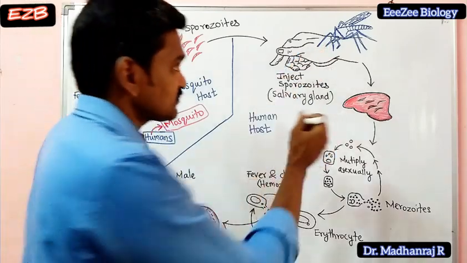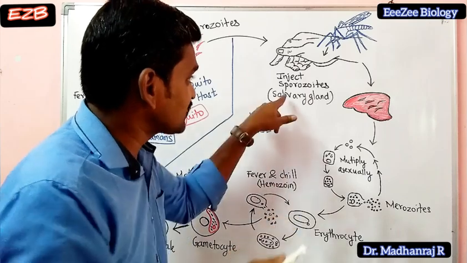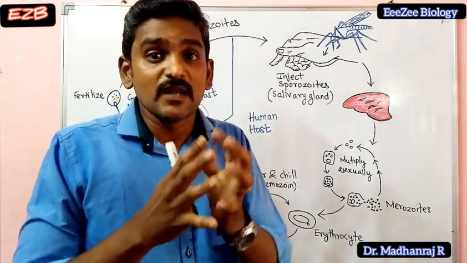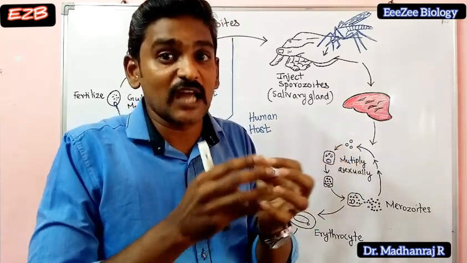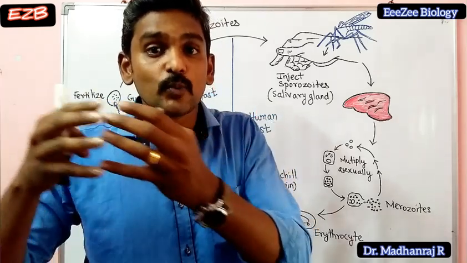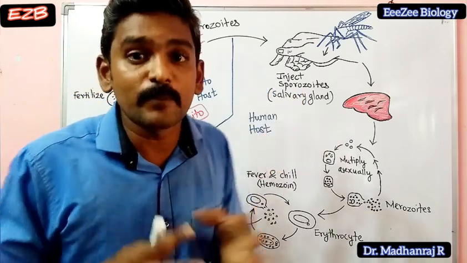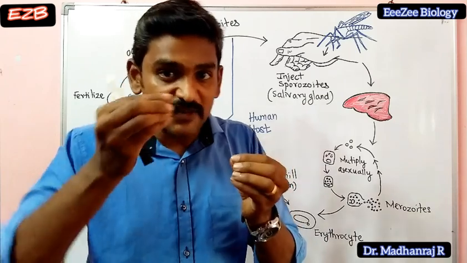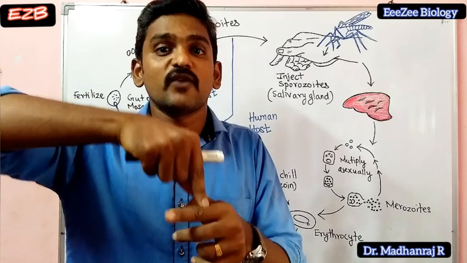So here they will be injecting. What will they inject? You can see here they will inject sporozoites. These are the Plasmodium sporozoites, which are capable of dividing and multiplying, and they will again form the new Plasmodium. Where will these sporozoites be present? They are present in the salivary glands of these mosquitoes. From the salivary glands, these sporozoites will be injected into the bloodstream of the human beings.